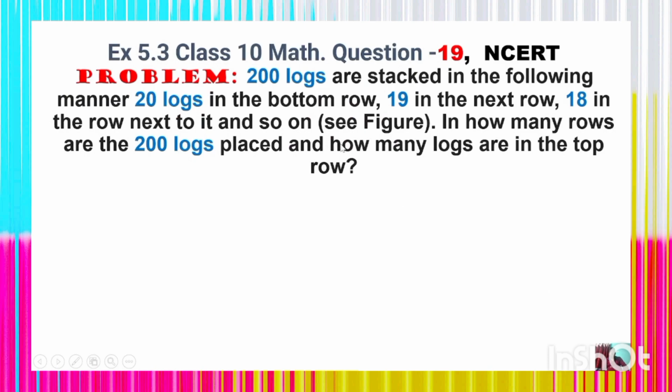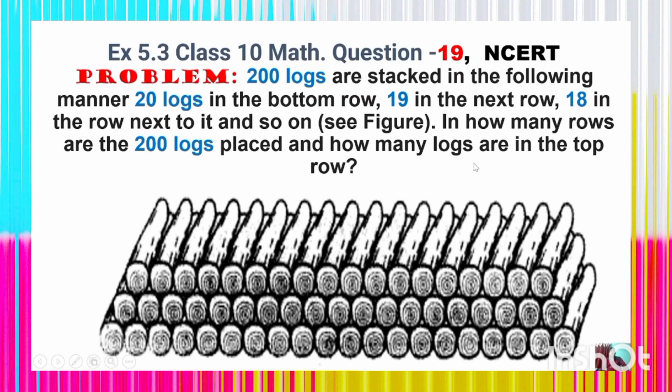Look at the problem here. 200 logs are stacked in the following manner: 20 logs in the bottom row, 19 in the next row, 18 in the row next to it, and so on. See the figure. In how many rows are the 200 logs placed, and how many logs are in the top row?